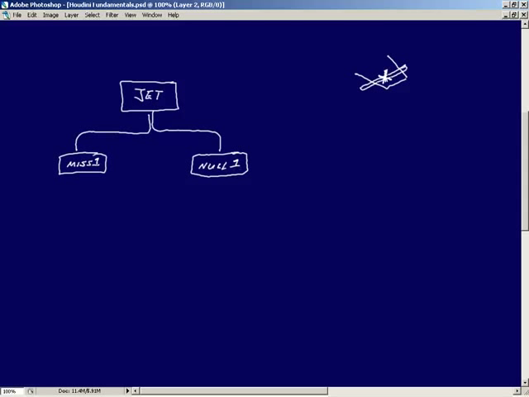Now, we need to take our missile and parent it to the null. But this poses a problem. So if I take missile number 2 and make it a child of null 1, well, once again, when the jet rotates, the null's going to rotate, and when the null rotates, it's going to cause the missile to rotate. So technically, we've made the whole situation a little bit more complicated by adding in an extra node, making our network a little bit bigger, but the result in the end is exactly the same.